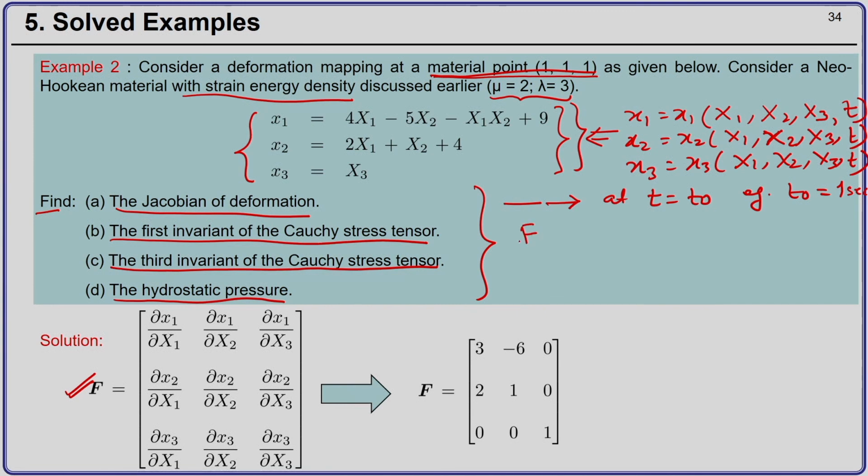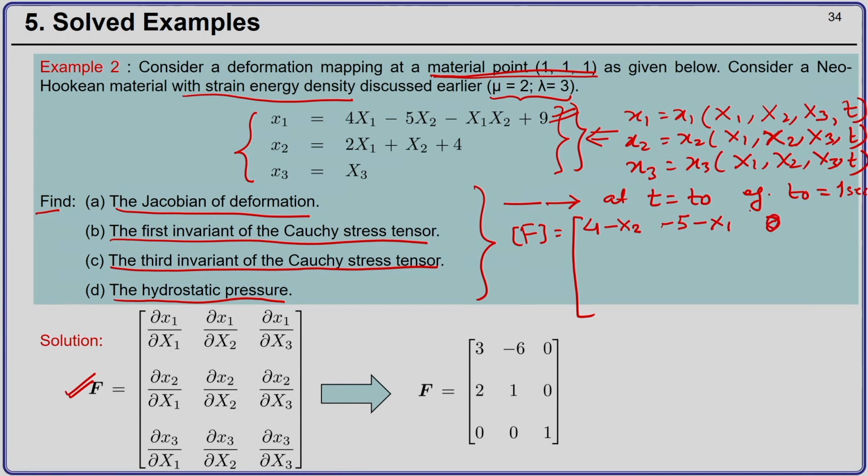So, the first thing is you find out this deformation gradient tensor, and you can see it will be del x1 by del X1, which is 4 minus X2, then del x1 by del X2 will be minus 5 minus X1, then del x1 by del X3 is 0, because this term is independent of the third direction X3.